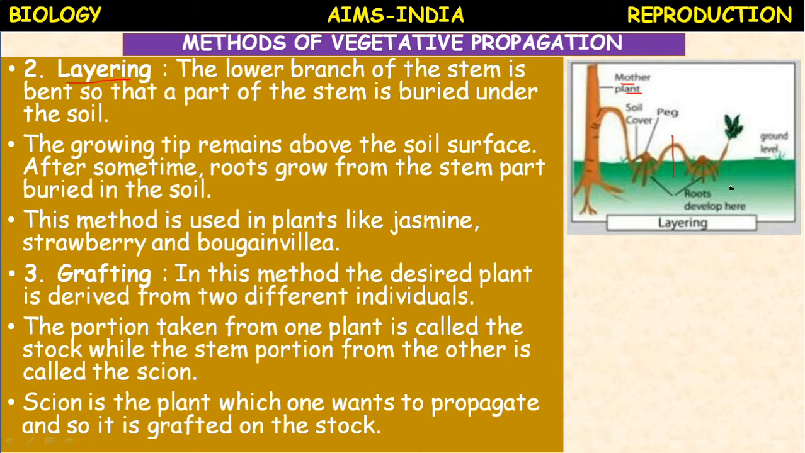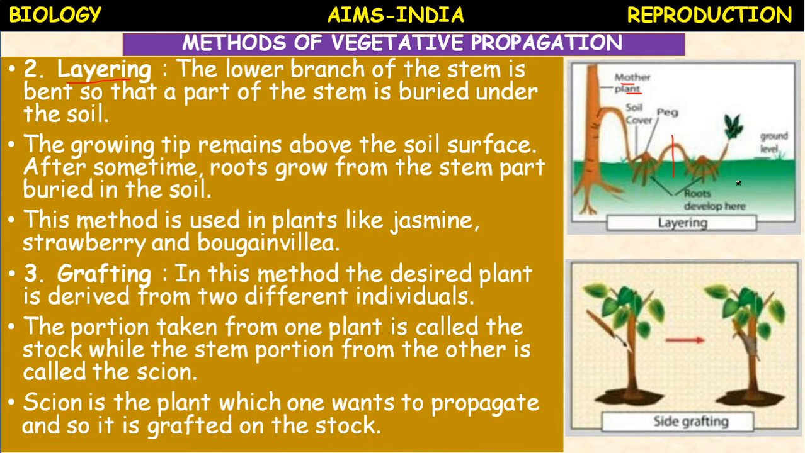Layering is of two types. The image shown is ground layering, and air layering is also there. Air layering is also called guti. In some horticulture plants like pomegranate, air layering is most popular.